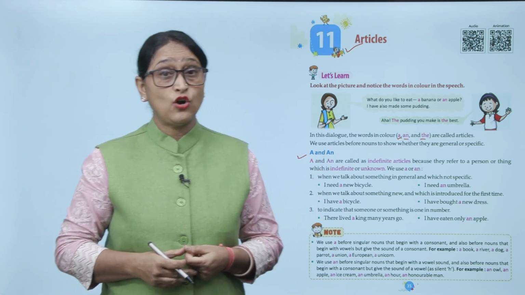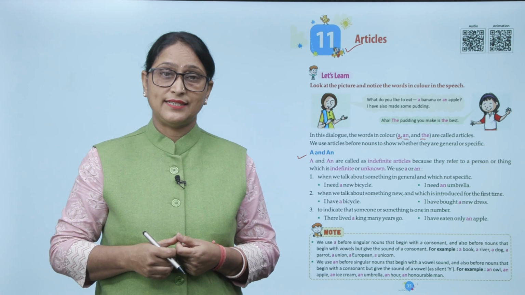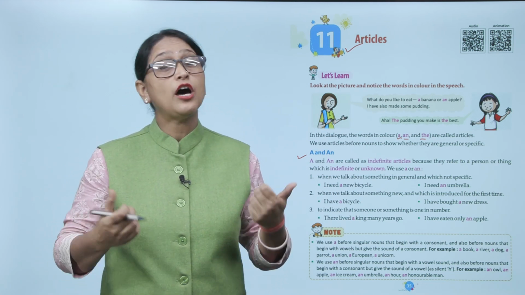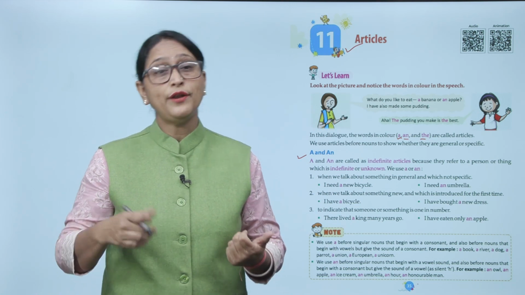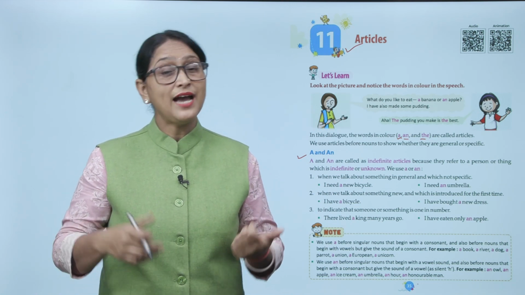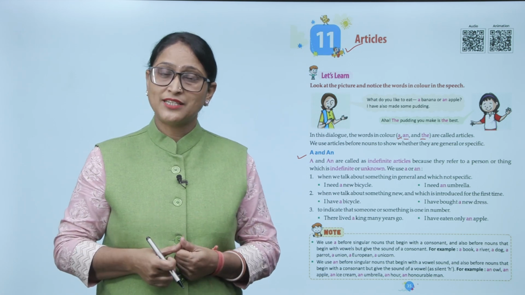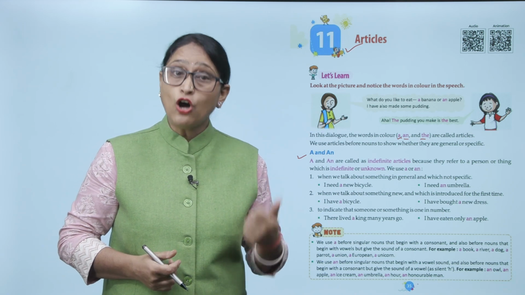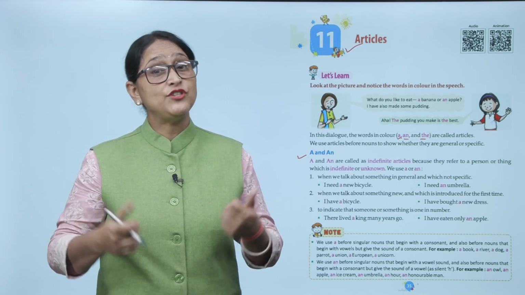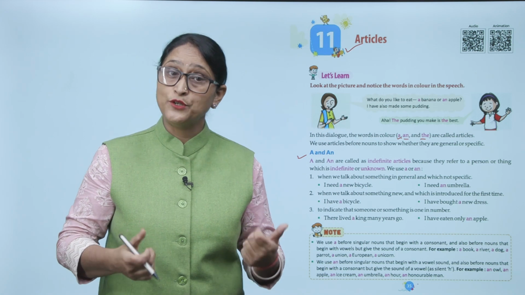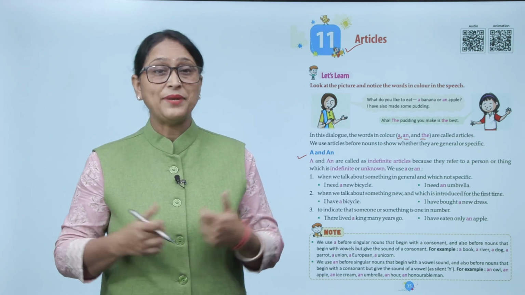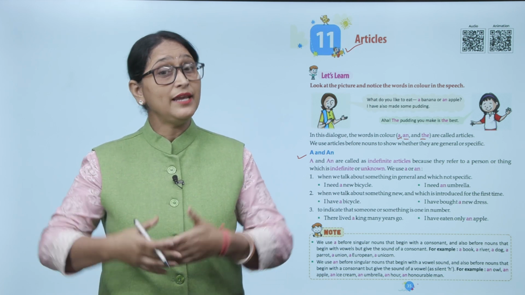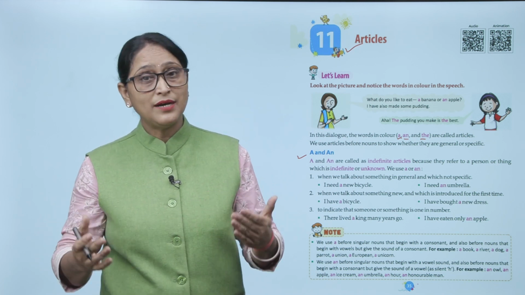A and an are called indefinite articles because they refer to a person or thing which is indefinite or unknown. We use a or an. जो indefinite है या unknown person है, उससे पहले हम किसका यूज करते हैं? A और an का. Number 1, when we talk about something in general and which is not specific: I need a new bicycle. I need an umbrella.